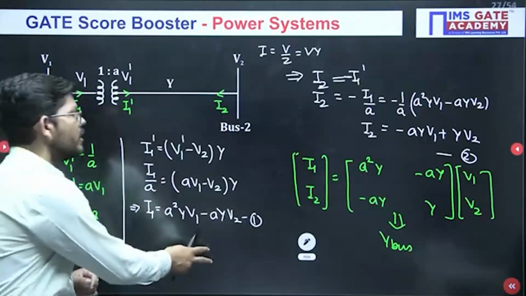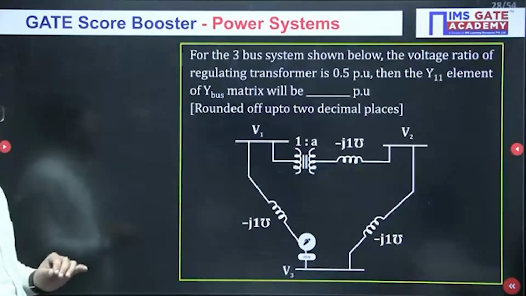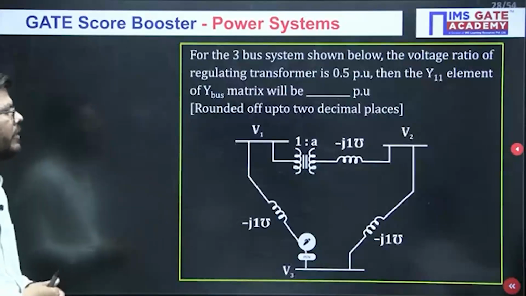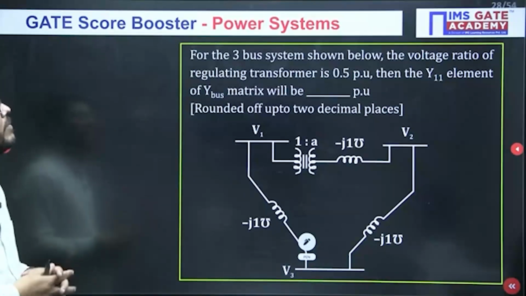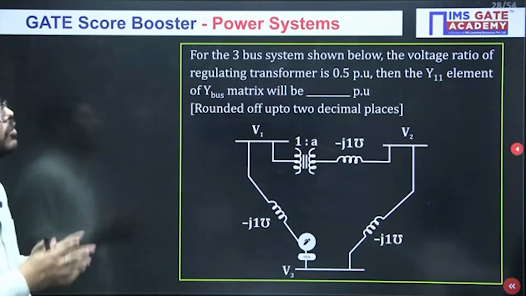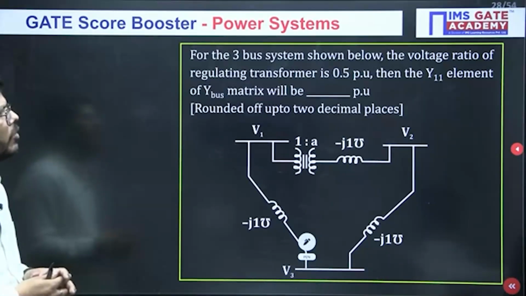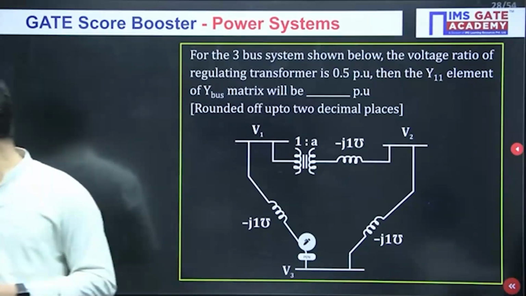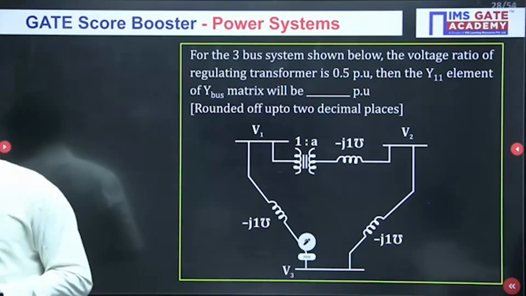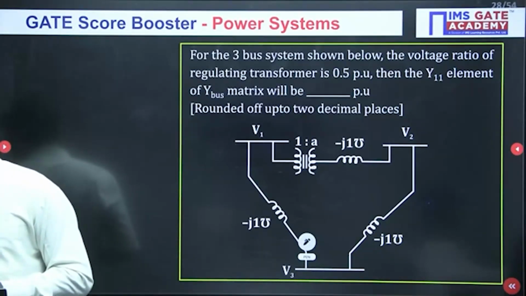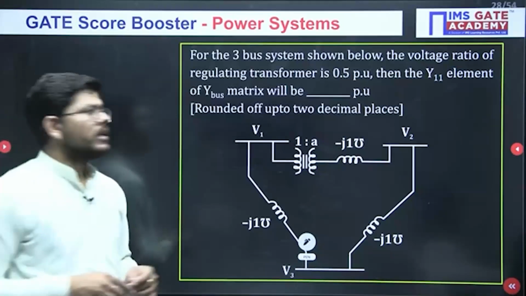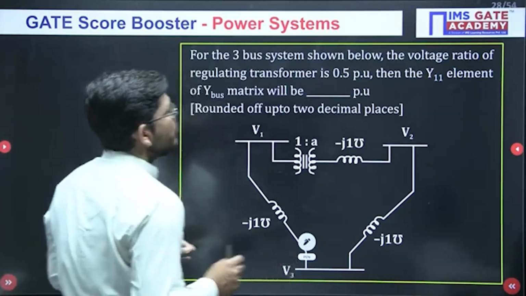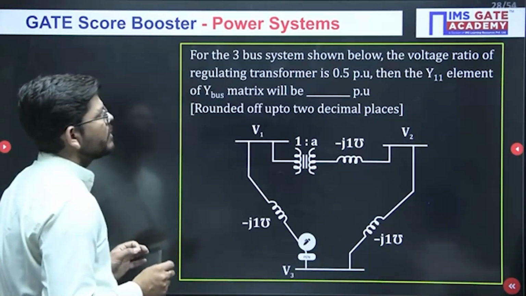Okay, now moving towards the next question, an application of the concept that we learned. For a 3-bus system shown below, the voltage ratio of the regulating transformer is 0.5 per unit. So the voltage ratio of the regulating transformer is how much? It is 0.5. Then the value of the Y11 element of the Y bus matrix will be what?